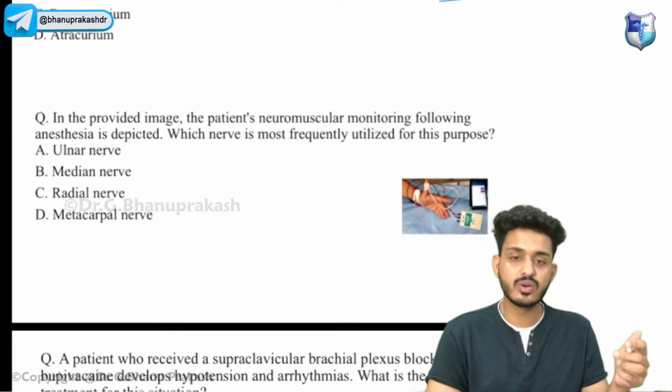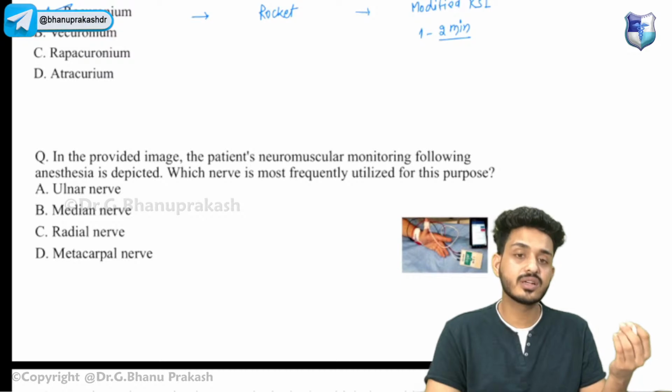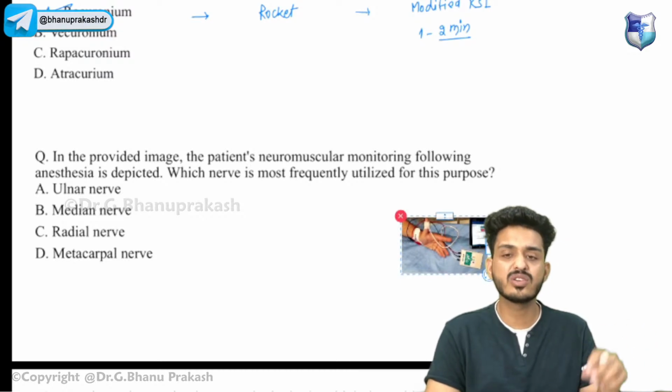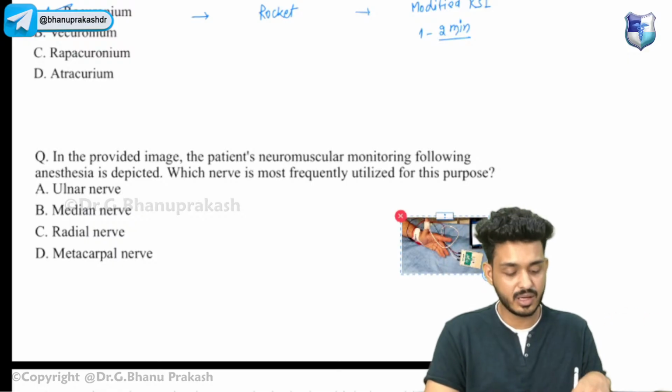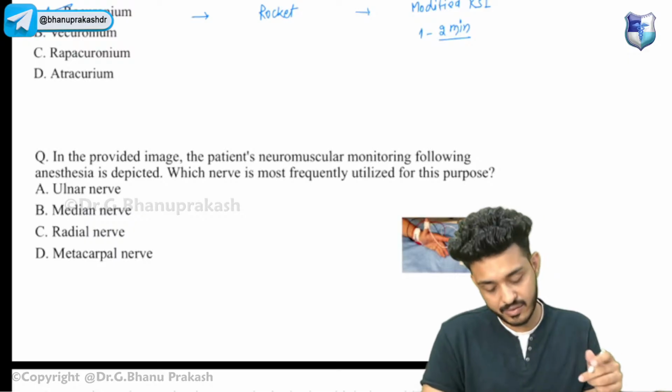Anaphylactic shock is a different entity. In anaphylactic shock, the drug of choice again will be adrenaline, because it works on all the receptors: alpha 1, alpha 2, beta 1, beta 2. We need bronchodilation as well in anaphylactic shock.